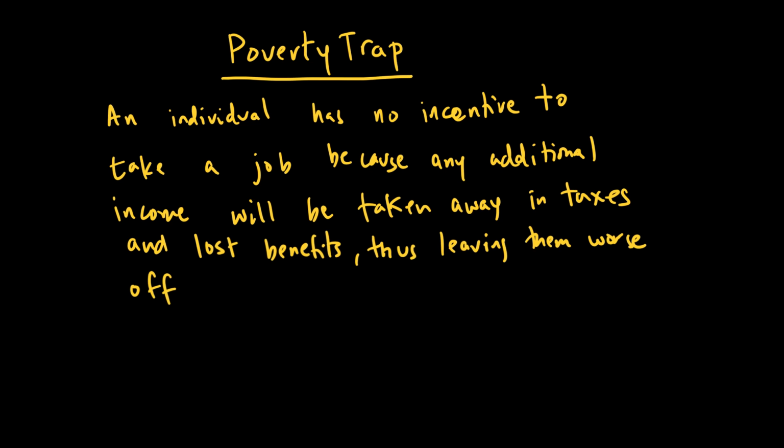So I may decide sometimes to not work. And if I don't work because my unemployment benefits are more comfortable than my after-tax and loss-benefit-adjusted income, then there is what we call a disincentive effect. So disincentive in terms of people deciding, rather than working, not to work.